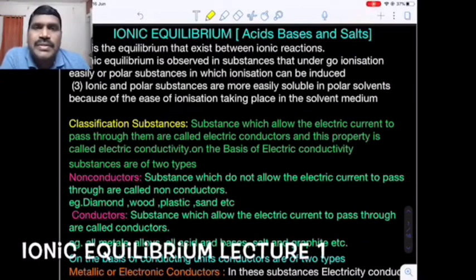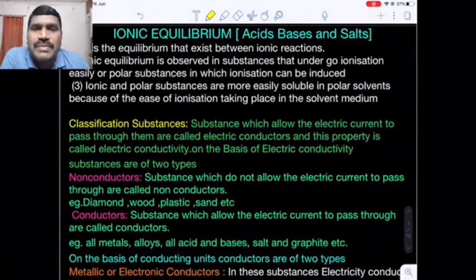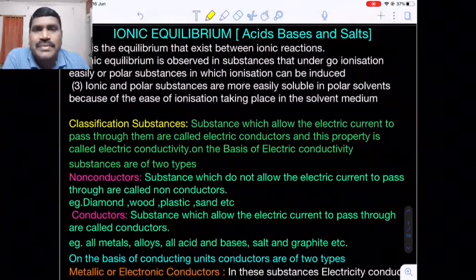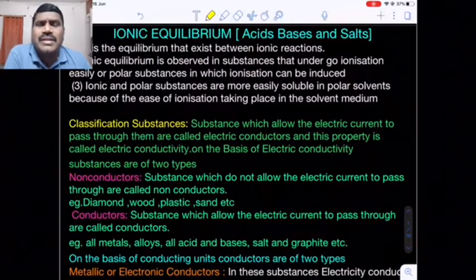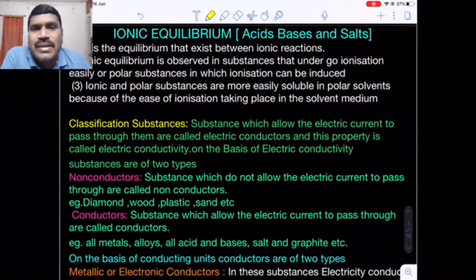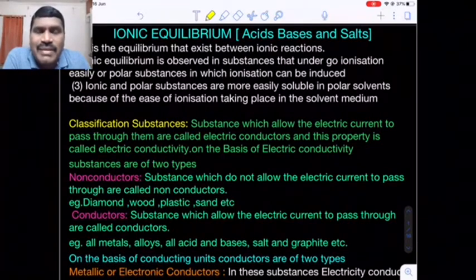Students, today we are going to start a new chapter in physical chemistry, that is ionic equilibrium. In the last chapter, we completed chemical equilibrium, the equilibrium that is established between molecular reactions. Whereas in this ionic equilibrium, the equilibrium is established between ionic reactions.